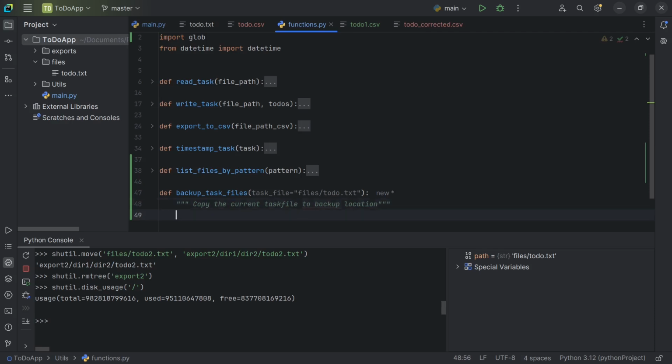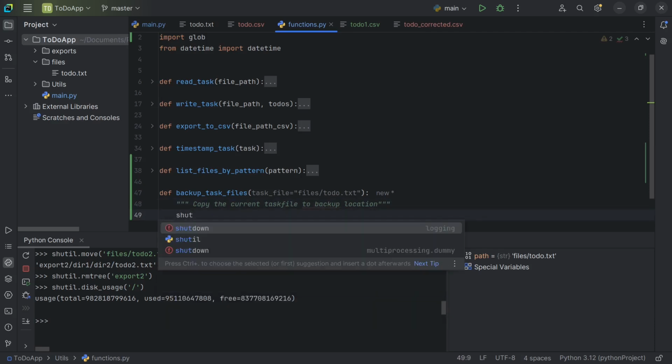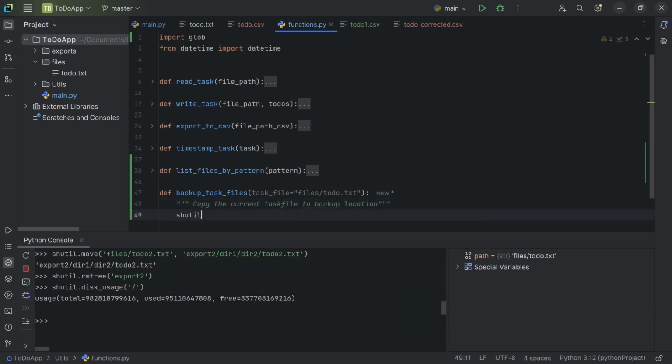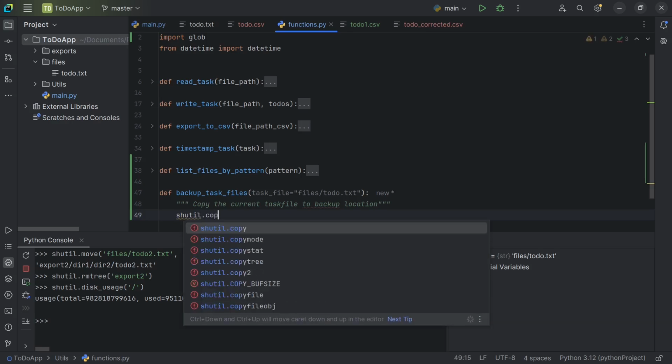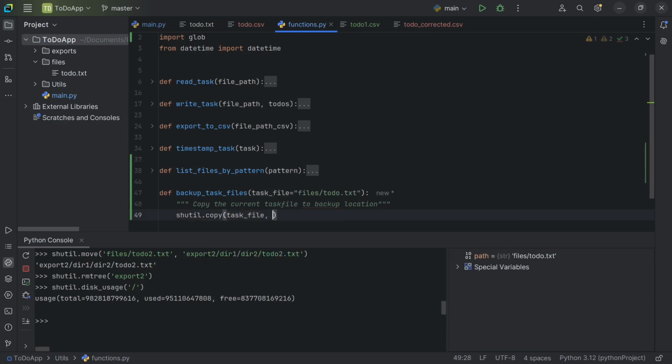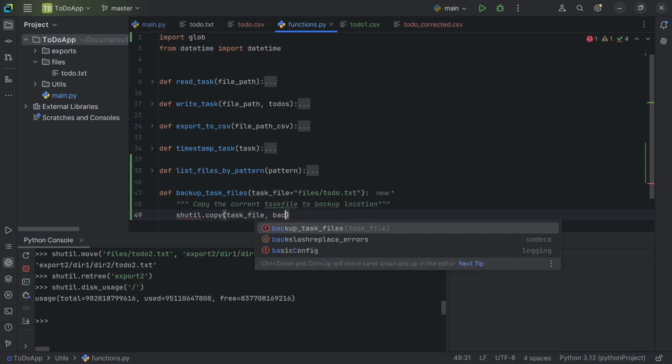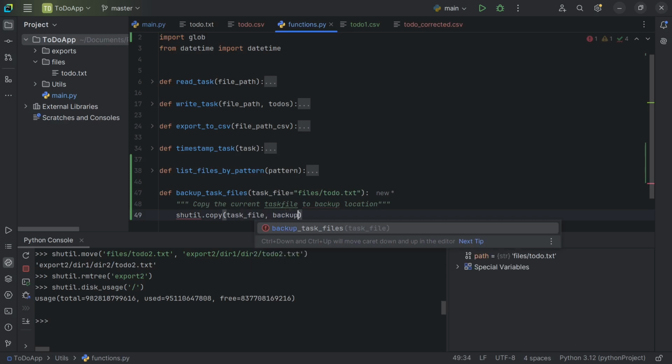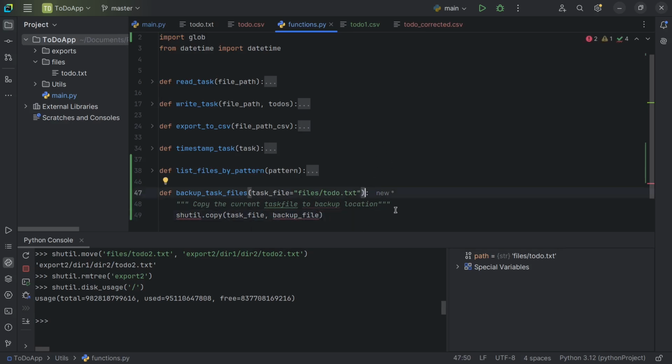After this, I can use shutil.copy, and inside this I will give task_file, backup_file. So I need to also define the backup file. Let me define the backup file.